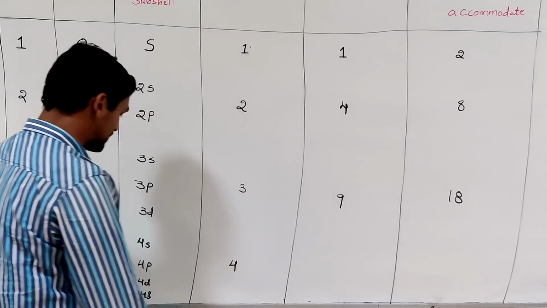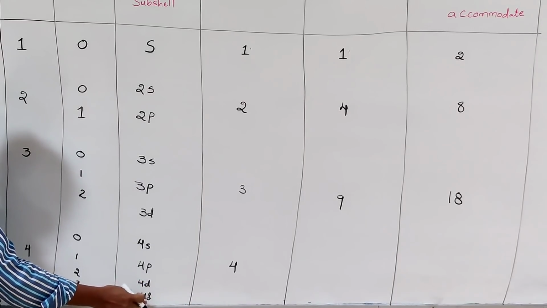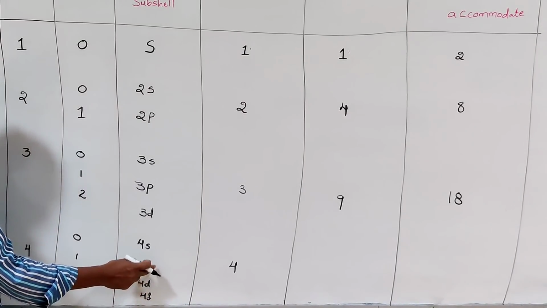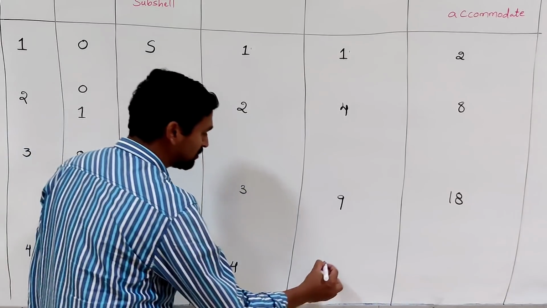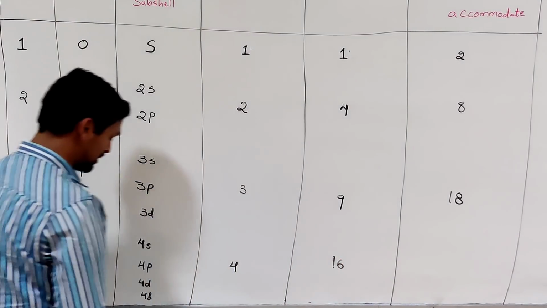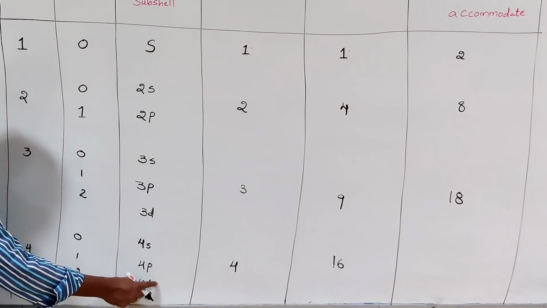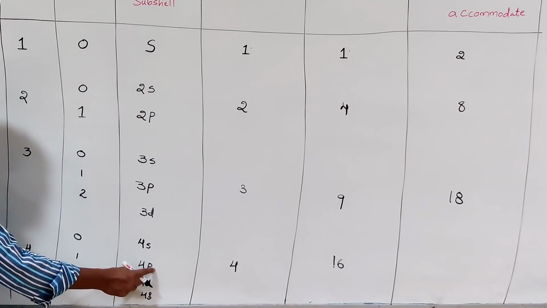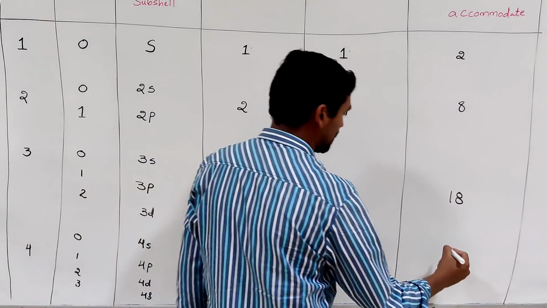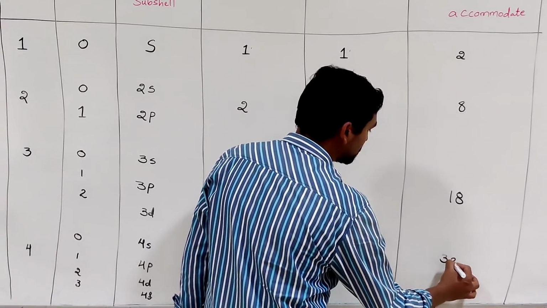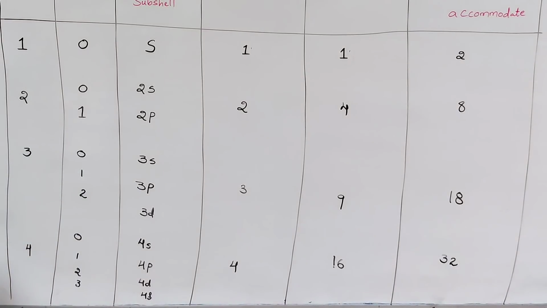And the number of orbitals: the S subshell consists of 1 orbital, P 3, D 5, F 7. The F subshell consists of 7 orbitals, D is 5, 7 plus 5 is 12, the P subshell consists of 3, that is 15, and the S subshell consists of 1, 15 plus 1, 16. Totally 16 orbitals. The number of electrons that can be accommodated is 2n square, that is 2 into 4 square. 4 square is 16, 16 times 2 is 32. So like that we can say.